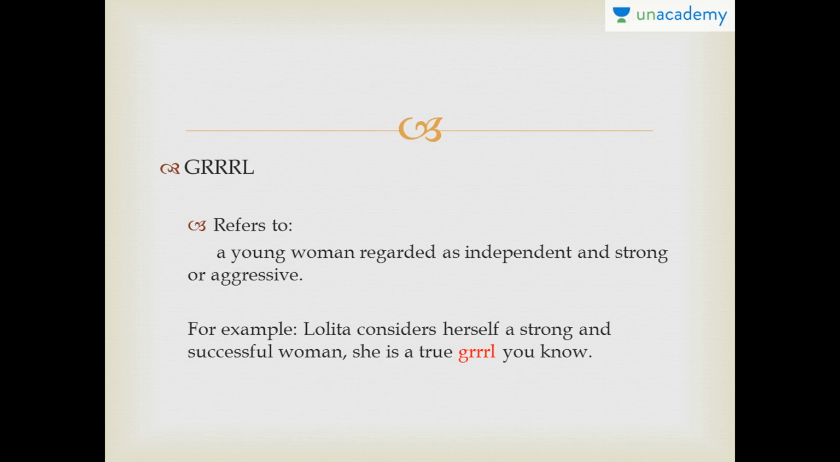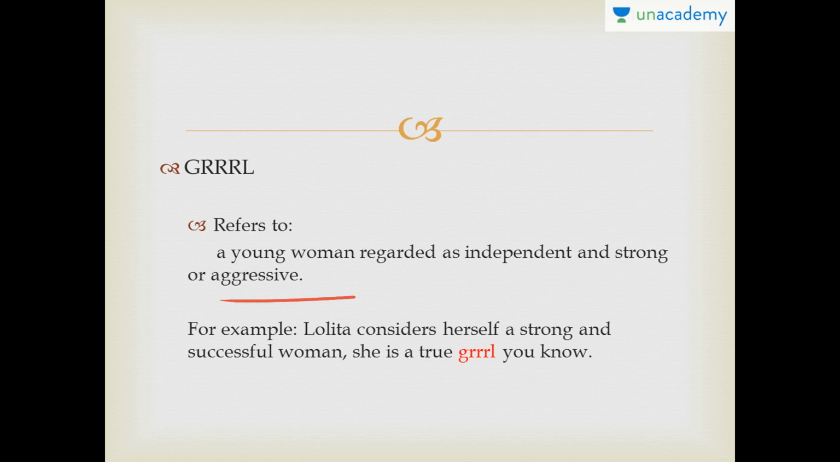The next word is grrl. Grrl, girl, is a new word that is going on in town. It's all about women empowerment. Let's see what it means. A young woman regarded as independent, strong, or aggressive. We all know what girl means. Now grrl is a woman who is independent and strong, or often aggressive.